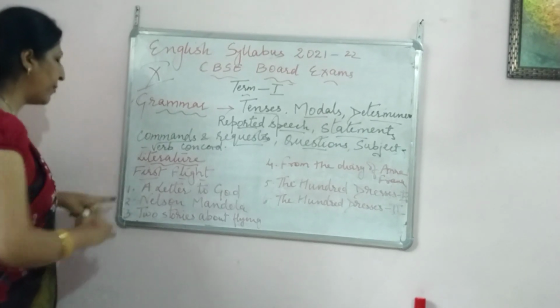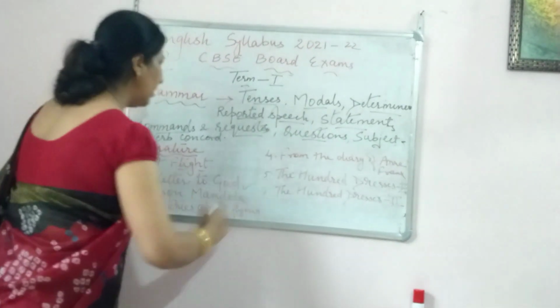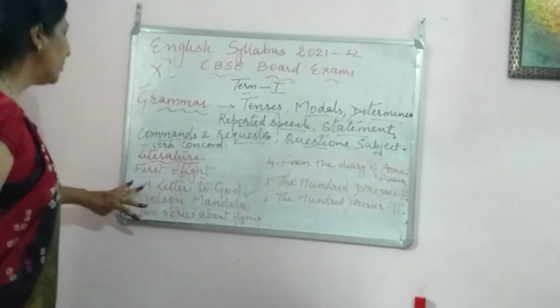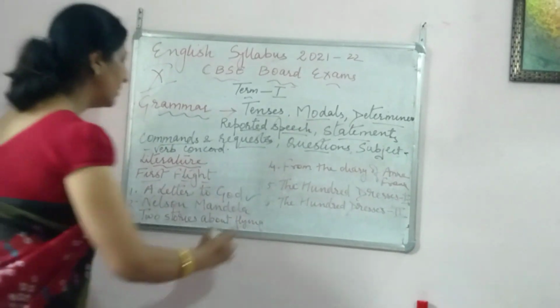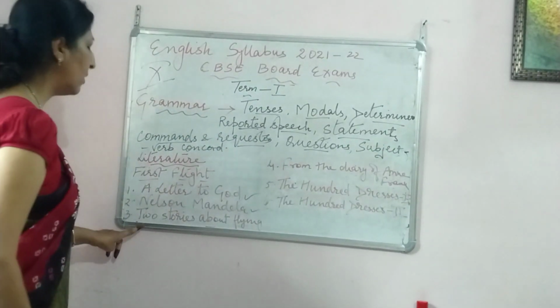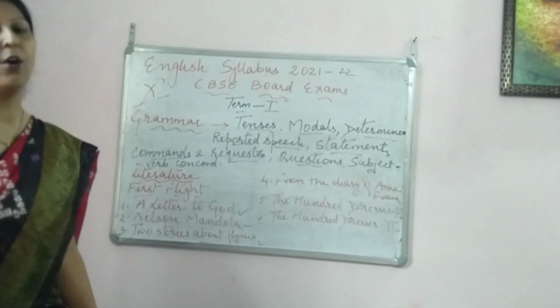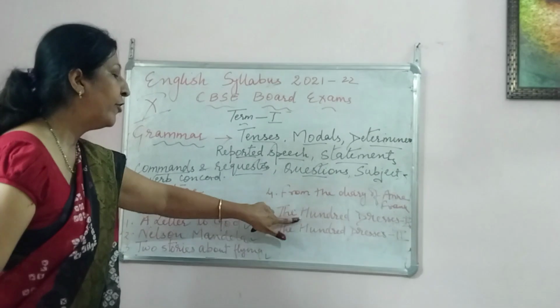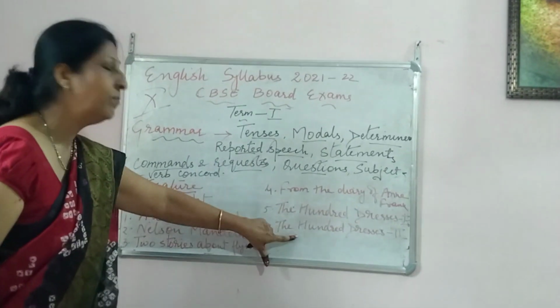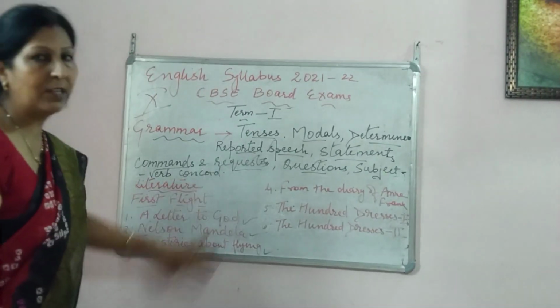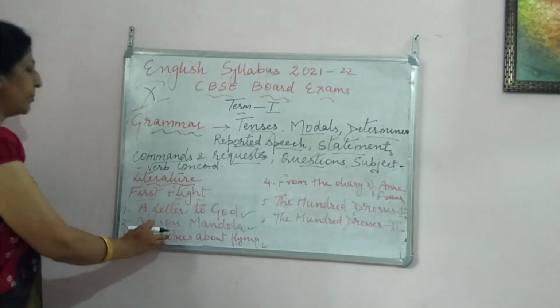So in First Flight, the first chapter is A Letter to God, this has to be done. Second is Nelson Mandela. Third, Two Stories About Flying. Fourth is From the Diary of Anne Frank. Fifth, The Hundred Dresses Part 1 and The Hundred Dresses Part 2. So these are the 6 chapters which must be covered.